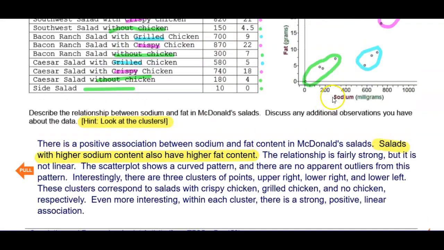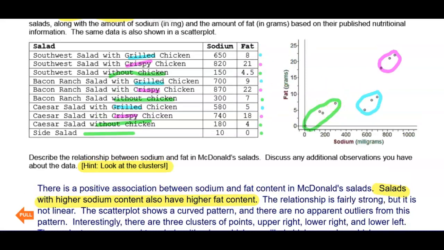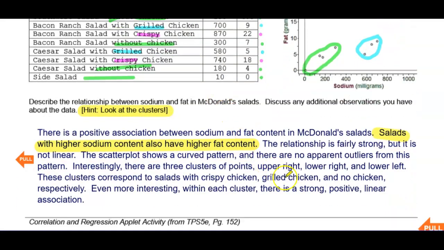Why did I make the conclusion that this is non-linear? Take a look at this overall pattern. Kind of starts low and then bends upwards. So that's why I made the decision to call that non-linear. And the scatter plot shows a curved pattern, and there are no apparent outliers from this pattern.